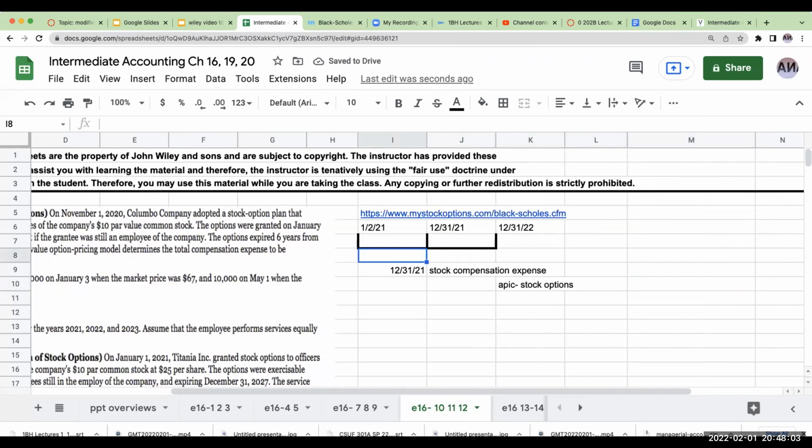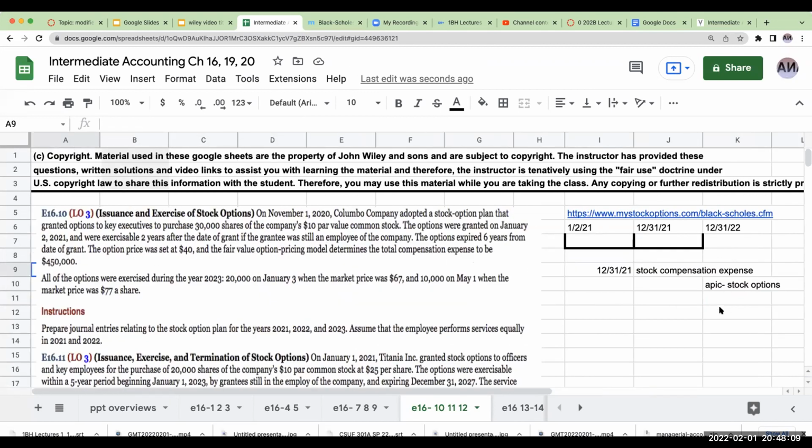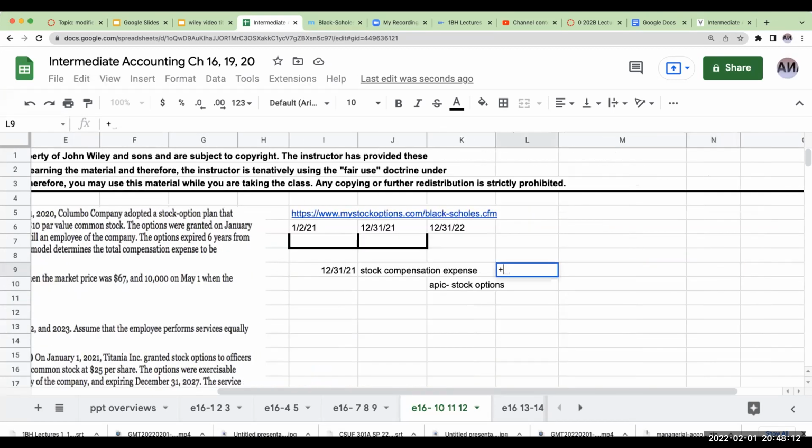This is going to be recorded at half of the fair value, which they determined to be $450,000, or $225,000.